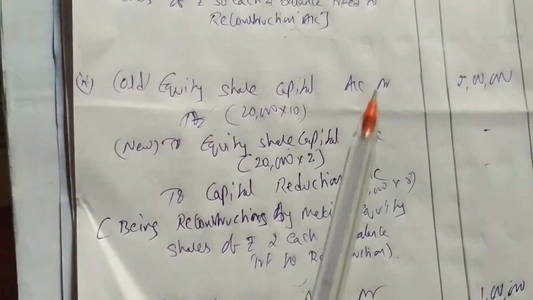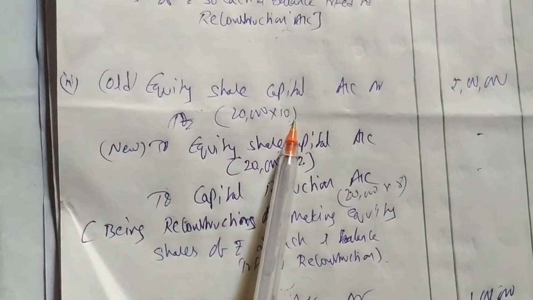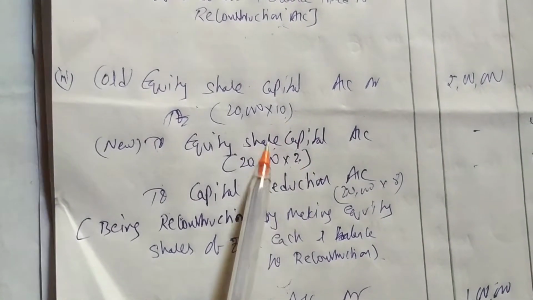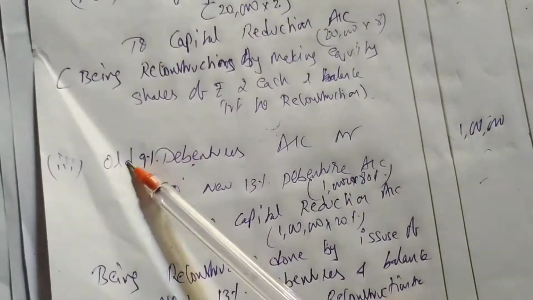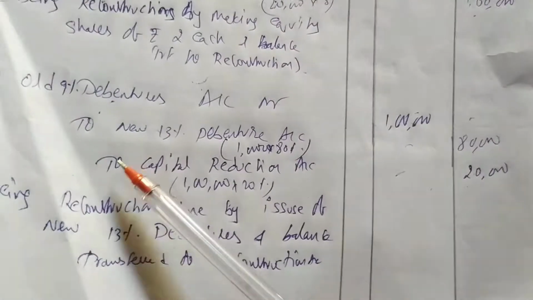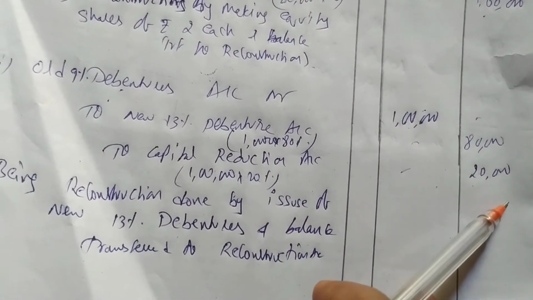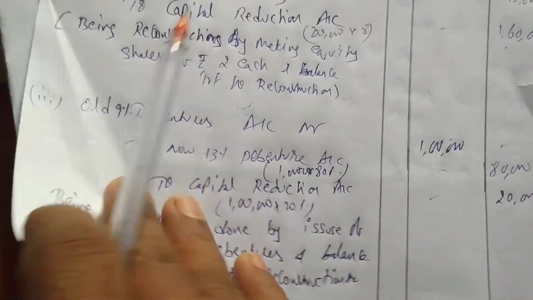Here also same equity, the value of equity per share is 10. He is asking you to make rupees 2. The difference is 8, that will go to equity capital reduction. Next, debentures also same, 1 lakh. He is saying from 1 lakh reduce how much? 20% you reduce, left over is 80%. So 1 lakh 20% is 20,000, 1 lakh 80% is 80,000. Easy, very easy. Okay, next we'll write 2 more entries now.